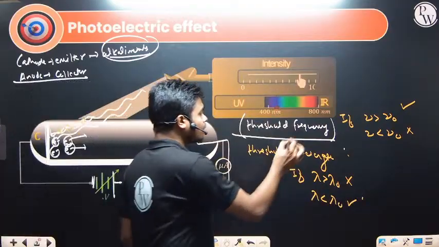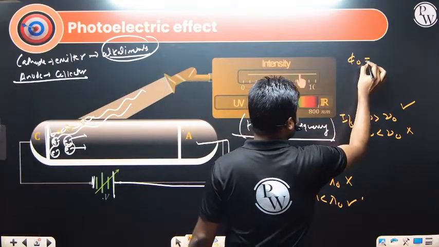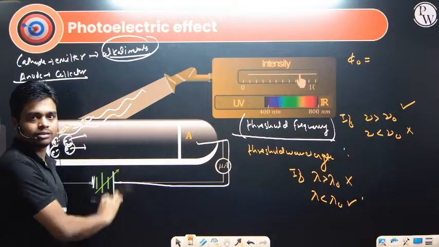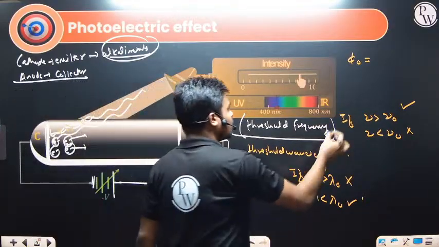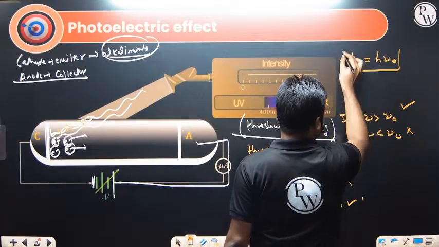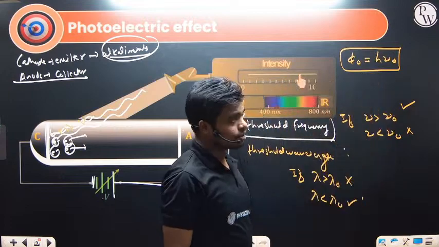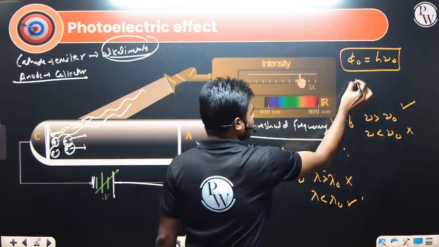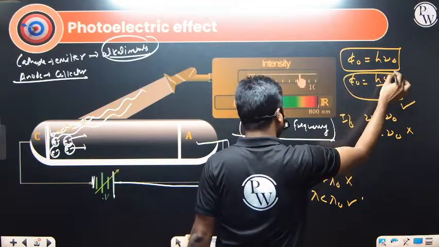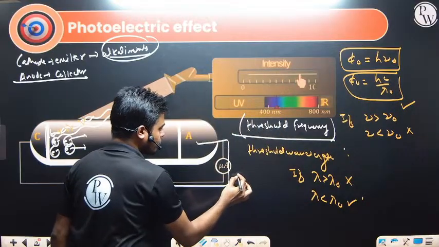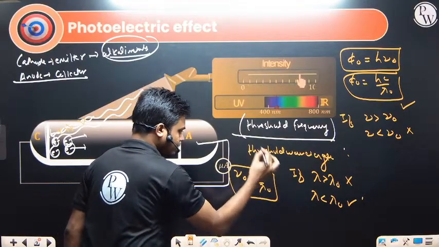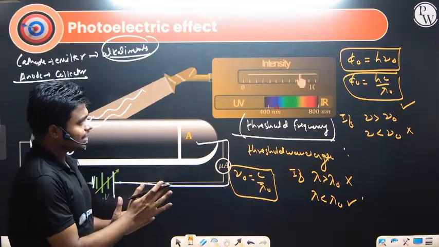Then we define one more term, the work function. What is work function? It is the minimum energy required for a given metal so that electrons come out of its surface. Numerically it is given by h times nu naught, where nu naught is the threshold frequency. So phi naught can be written as hc by lambda naught, and we have the relation between threshold frequency and wavelength: nu naught equals c by lambda naught. Clear?